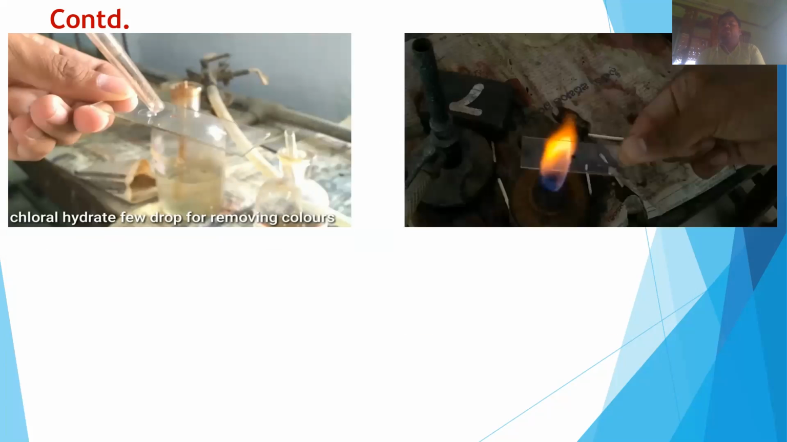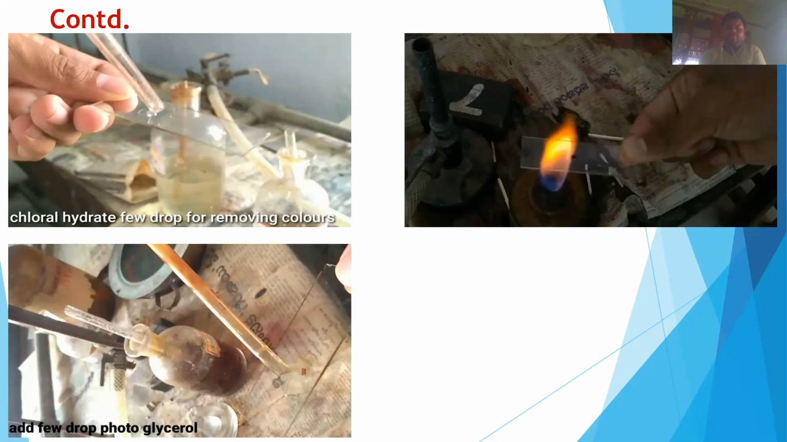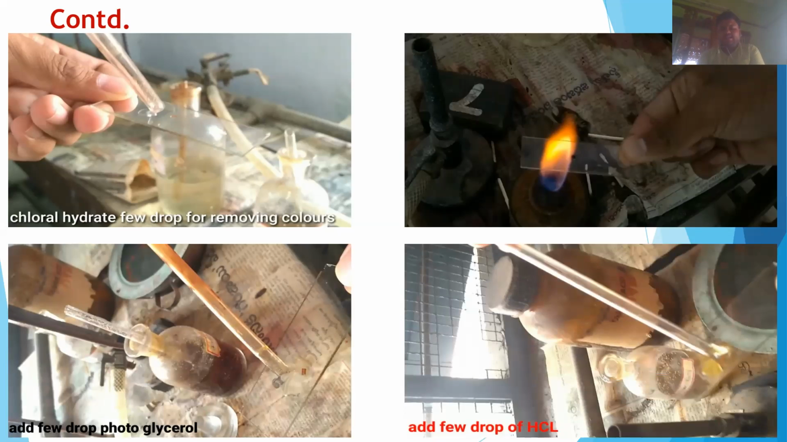Then we place that microscopic slide on a Bunsen burner for heating for 30 to 60 seconds. In the next step, we again add a few drops of glycerol onto that microscopic slide. Again, we add a few drops of hydrochloric acid onto that microscopic slide which contains the pieces of cinchona bark.